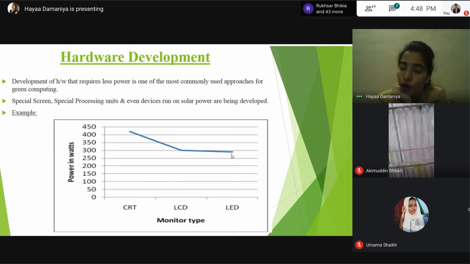So what do you learn from this? We can go for LCD or LED. Instead of preferring the CRT monitor, you can surely go for the LCD or LED monitor.